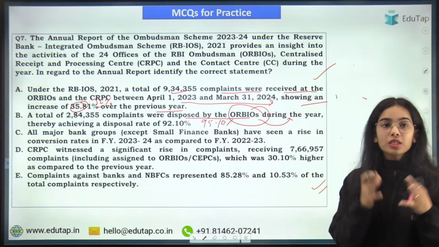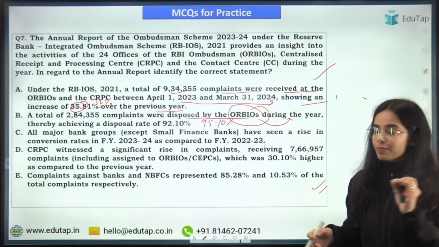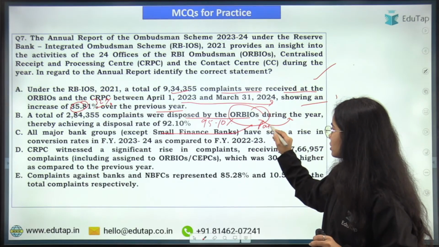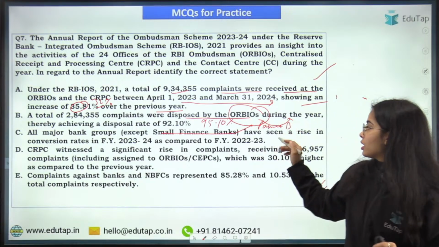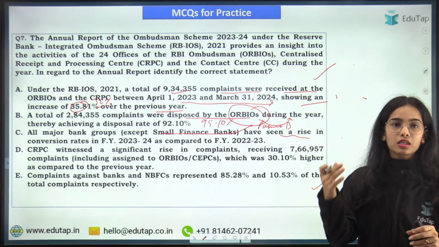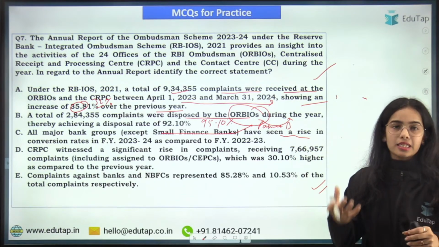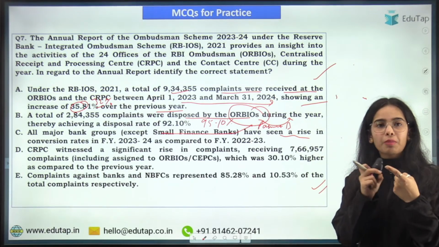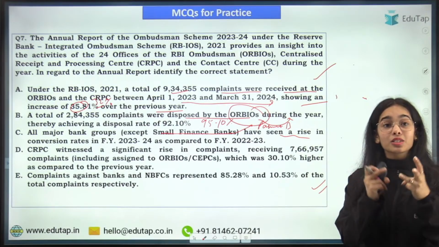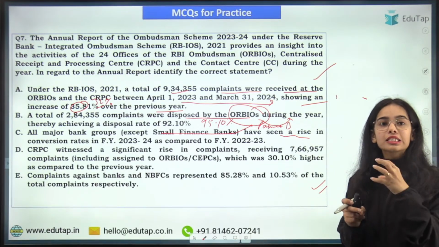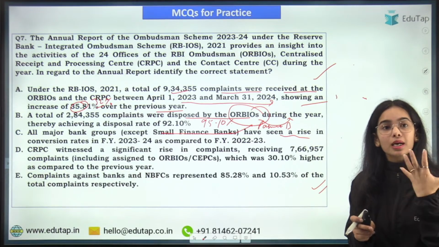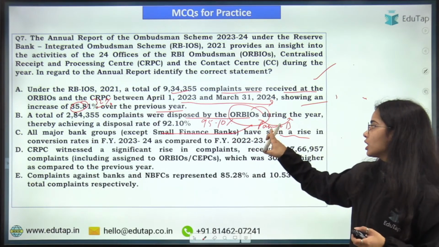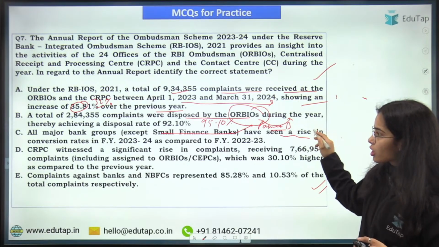95.10%. All the major bank groups except payment banks have seen a rise in the complaint conversion rates. So all the major bank groups, the public sector banks, the private sector banks, the small finance banks, in all of these bank groups there is an increase in the complaint conversion rate, but except for the payment bank. So this is also wrong.